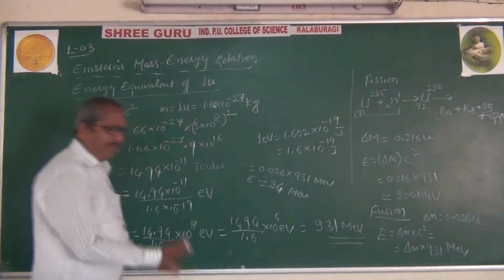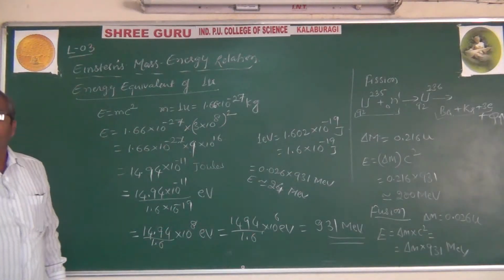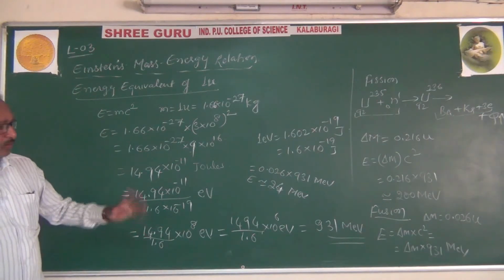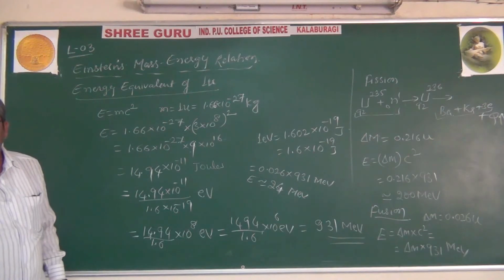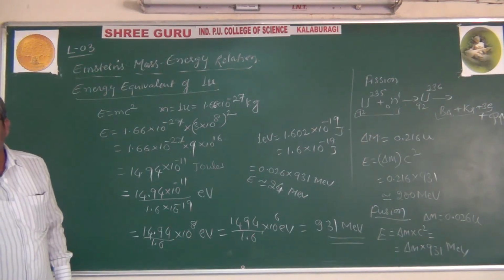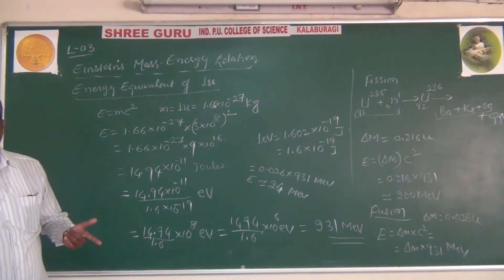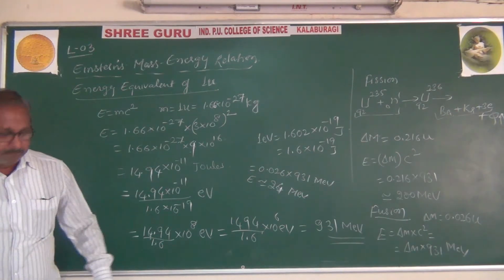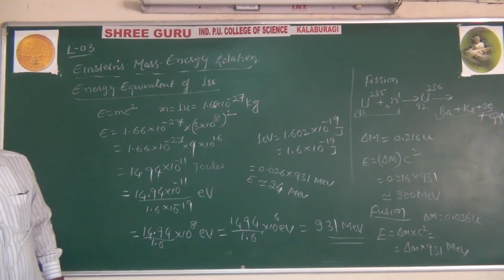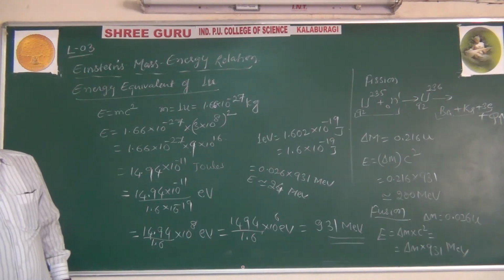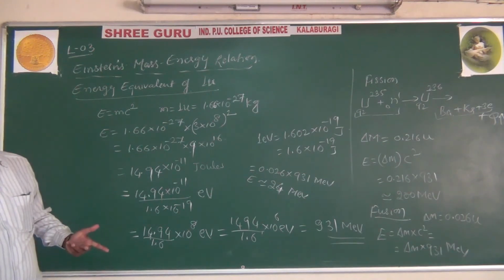Simplify the multiplication, approximately 25 to 27 or 24, whatever comes, that is the energy released due to some amount of mass being converted into energy, and here we calculated the energy released in terms of mega electron volt. Usually we calculate in mega electron volt.